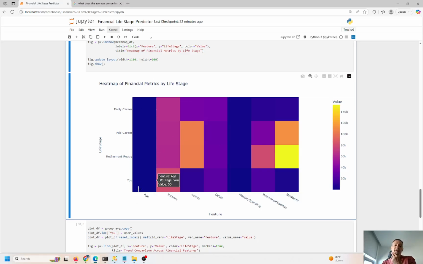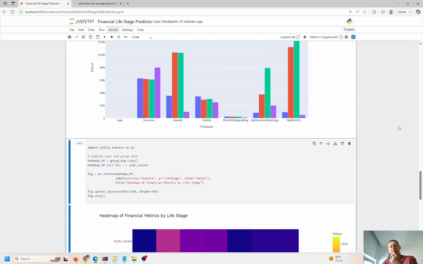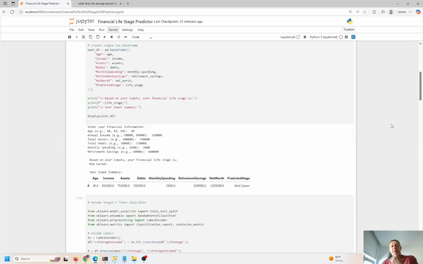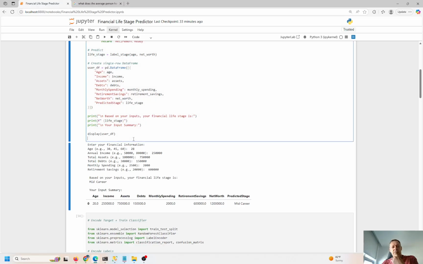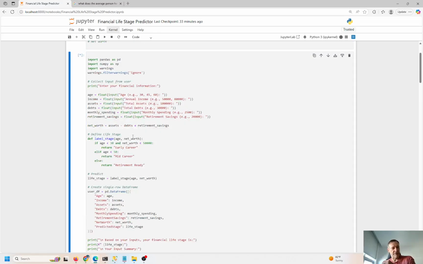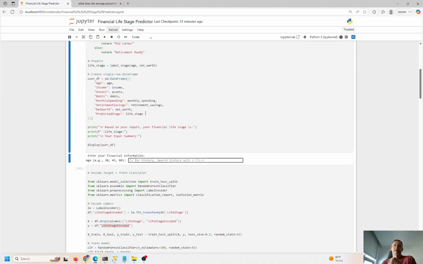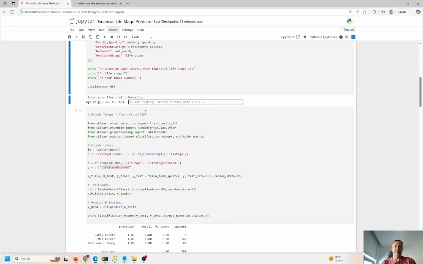So early career and age really doesn't have that much influence. It's pretty low. This is all 30, 30, 30, 25.5. But also I put in kind of a weird scenario. I said that this guy's pretty young, and he has a pretty high net worth. If you make it a little bit more realistic, let's say 55.